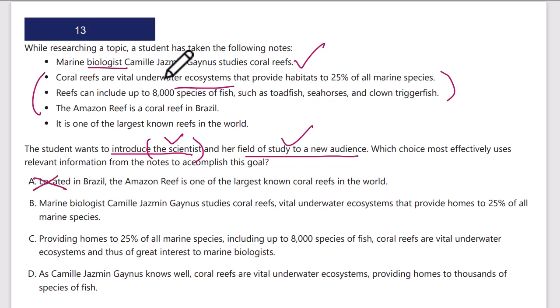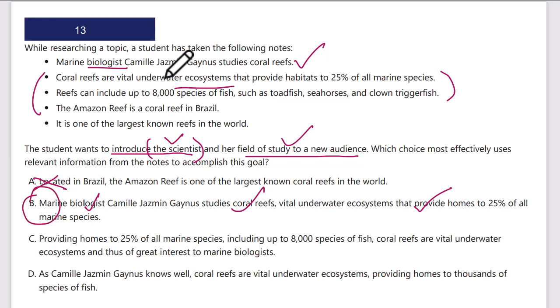"Marine biologist Camille Gynes studies coral reefs." This is about her and her field of study, and that she is a scientist. "Vital underwater ecosystems that provide homes," and something about what she is. What are the coral reefs she studies and why they're important, which is what you might present to a new audience. So this looks pretty good. I'm going to circle this.